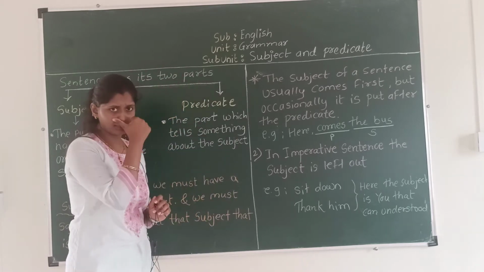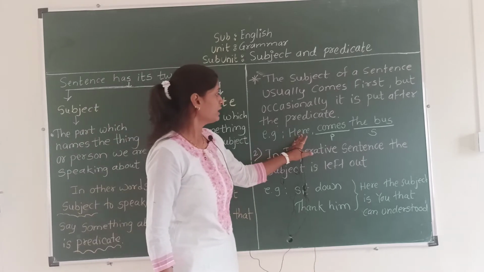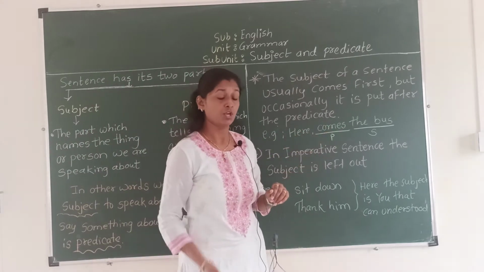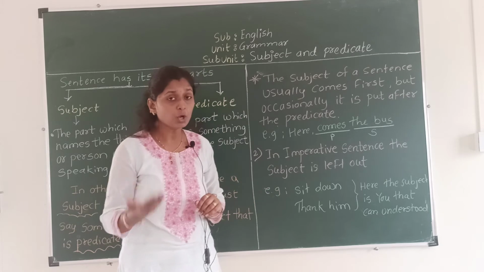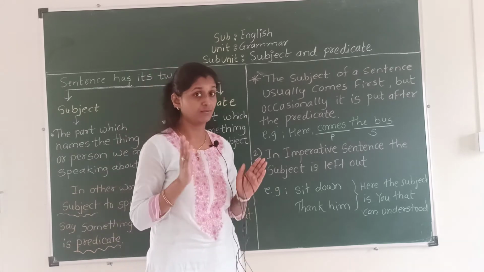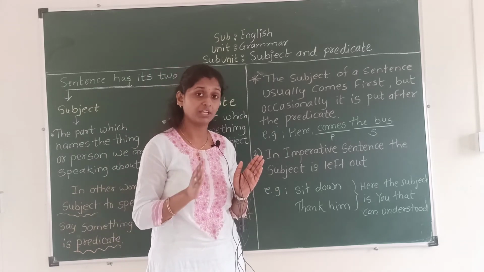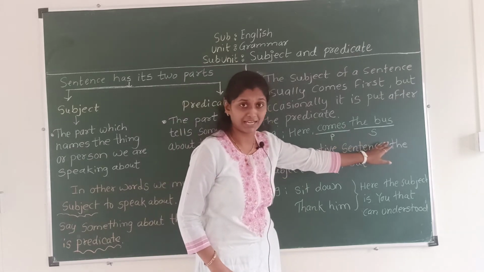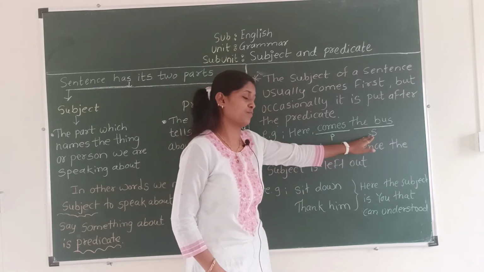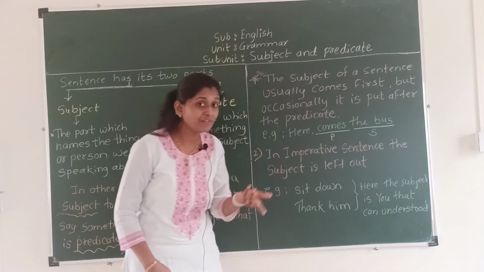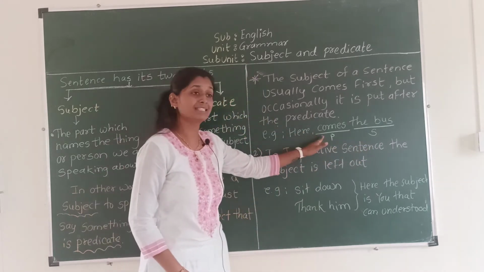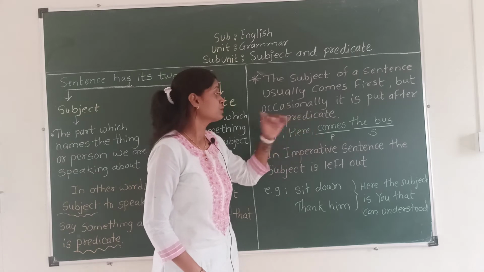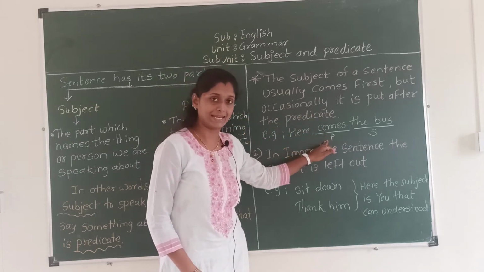Now let's see one example. Here comes the bus. Now in this sentence we are talking about the bus. So the bus is the subject. We are talking about the bus, so bus is the subject. And what are we saying about the bus? Comes. So this is the predicate.